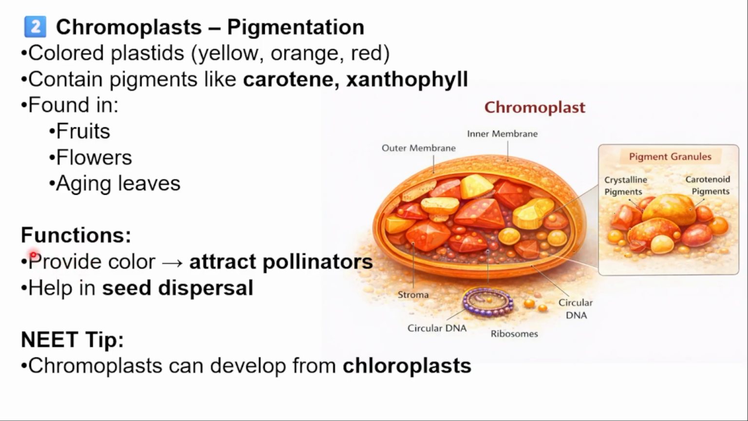And what is the main function of the chromoplast? Chromoplast provides what? Colors. Why does it produce colors? To attract pollinators. Why is it going to attract the pollinators? See, if I say a flower has color, flower color is due to the presence of chromoplast only. If pollinators like insects are attracted by the flower, that will be helpful for the pollination. Okay, it helps in the seed dispersal. Chromoplast will help in the seed dispersal.